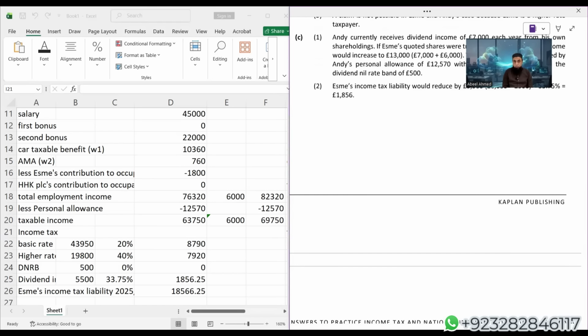So that is all about today's class. I would recommend that immediately after this class, kindly try to solve the entire question once again, and also parts B and C, as I have explained each and everything. Again, if you have any question, you can always ask in your relevant WhatsApp groups.